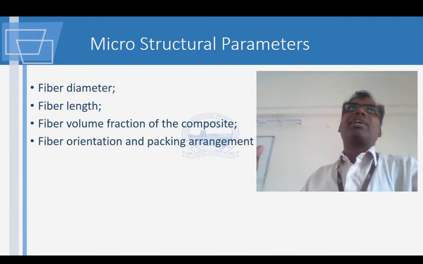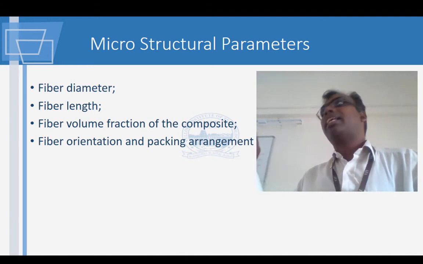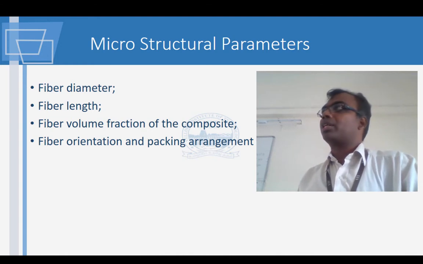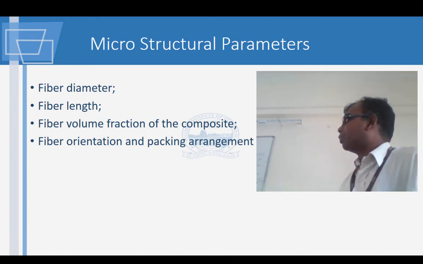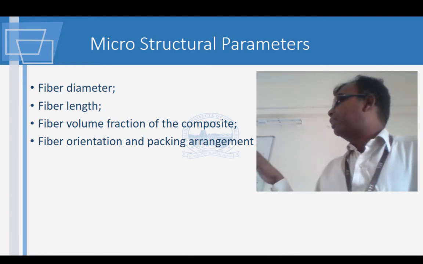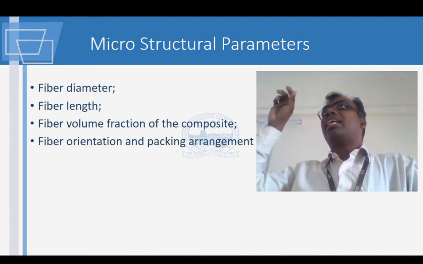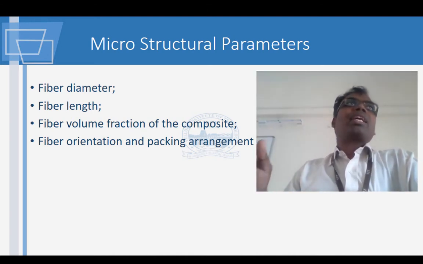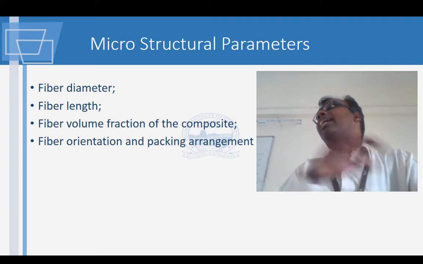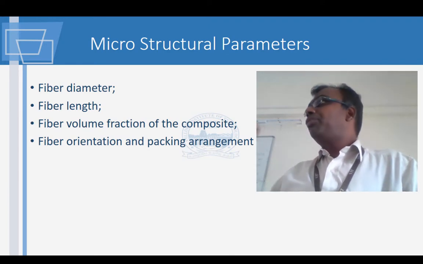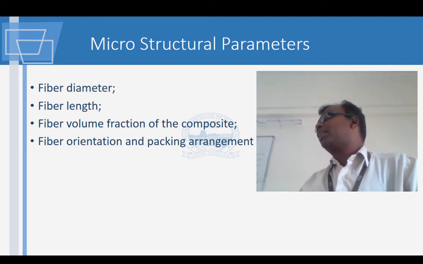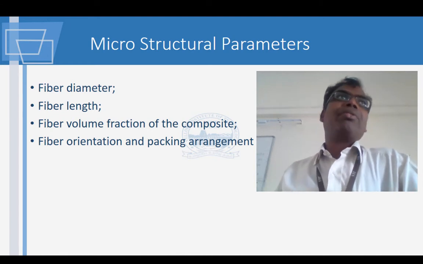If you keep adding fiber, there's no guarantee that the end product is going to be stronger. Because of that, you need to identify the ideal volume fraction. If you add much more than a particular level, it is not going to be beneficial.